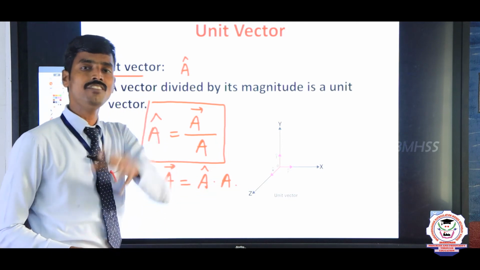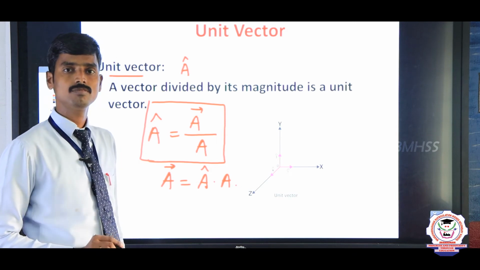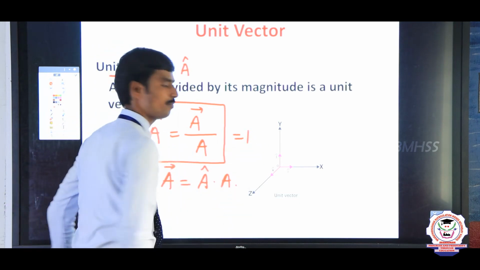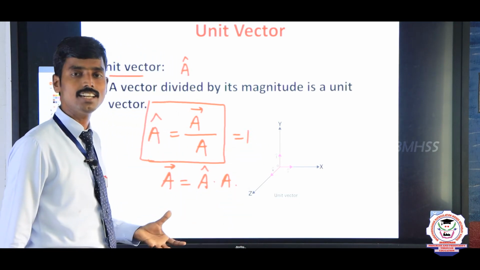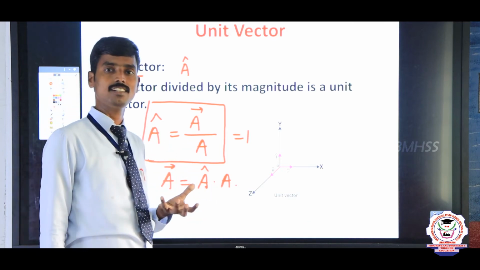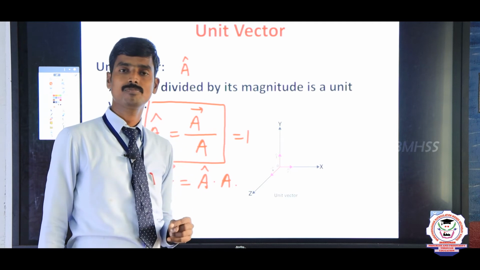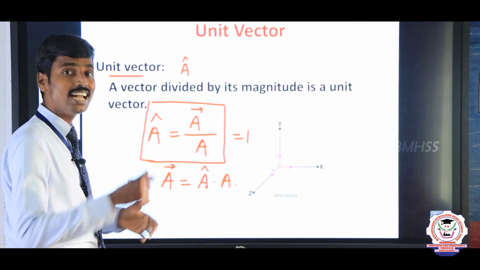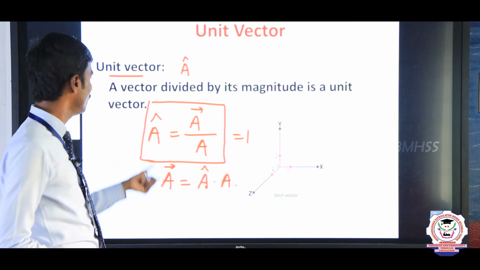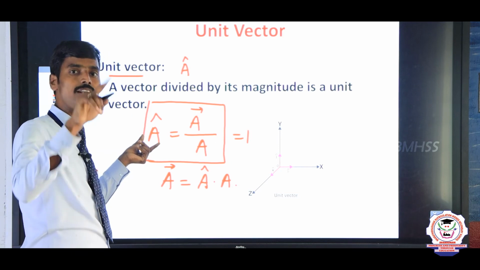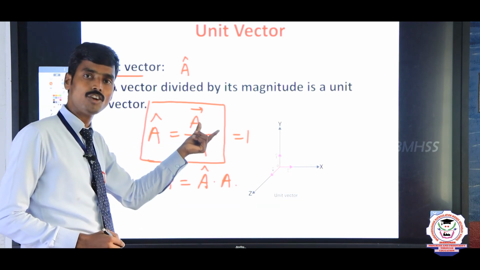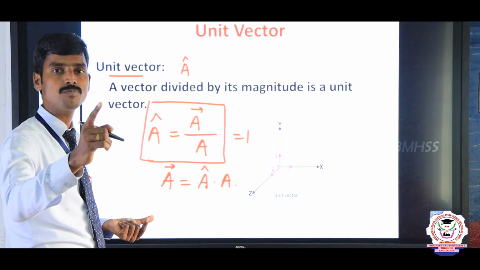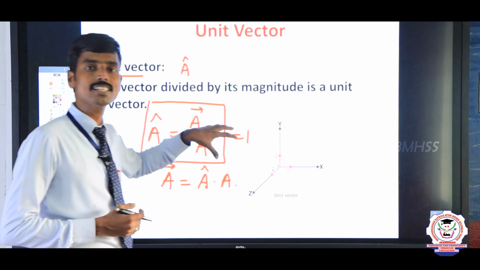The magnitude of a unit vector is always equal to 1. One more question: the magnitude of unit vector is 1. So we can say that the unit vector only represents the direction, because the magnitude is always 1. This is the explanation of unit vector. Define unit vector: a vector divided by its magnitude we call a unit vector. A unit vector is represented by the letter with a cap. For example, a cap equals a vector divided by its magnitude a. The magnitude of a unit vector is 1. So we conclude that a unit vector only represents the direction.